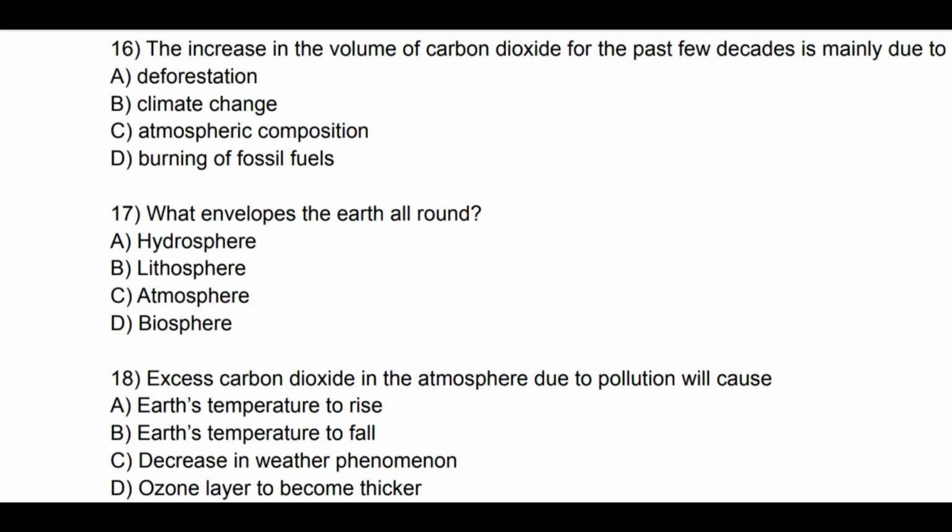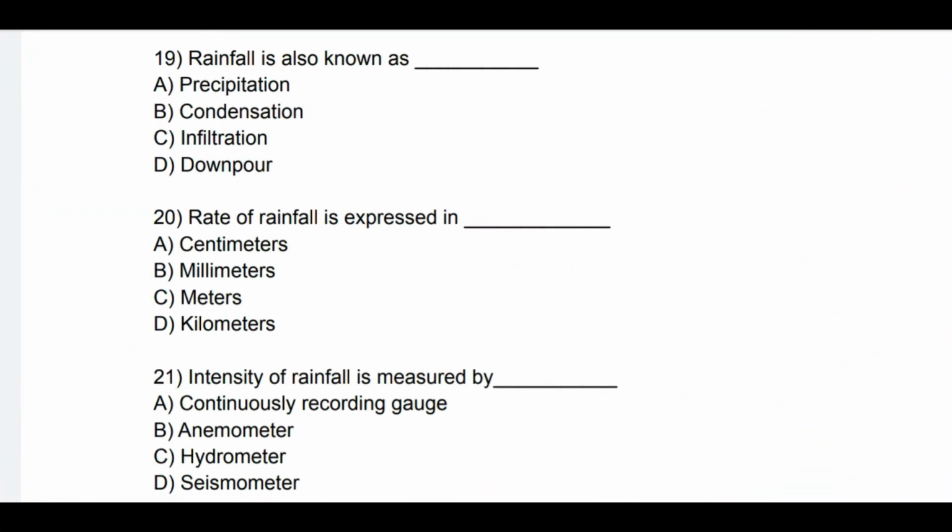Question number 18. Excess carbon dioxide in the atmosphere due to pollution will cause. See the options: A. Earth's temperature to rise, B. Earth's temperature to fall, C. Decrease in weather phenomena, and D. Ozone layer to become thicker. So correct option is A. Earth's temperature to rise. So excess carbon dioxide in the atmosphere due to pollution will cause the Earth's temperature to rise.